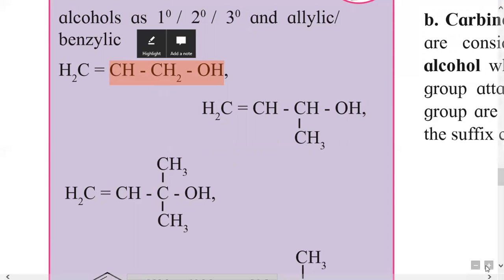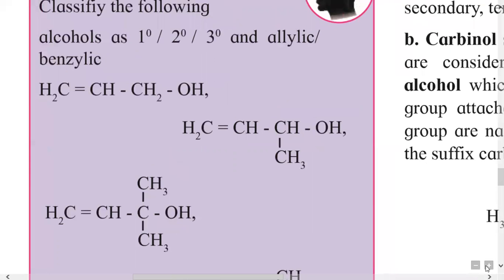Since the OH group is present on a primary carbon, it is an example of an allylic primary alcohol. Then consider this example. Here the OH group is bonded to a secondary carbon, which is sp3 hybridized, but that carbon is bonded to an sp2 hybridized carbon. Therefore it is an example of an allylic secondary type of alcohol.